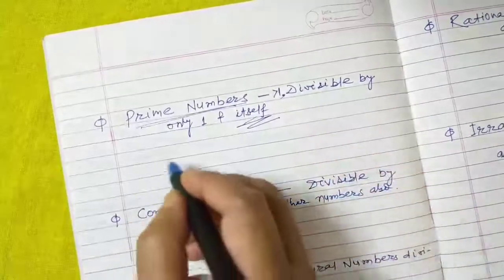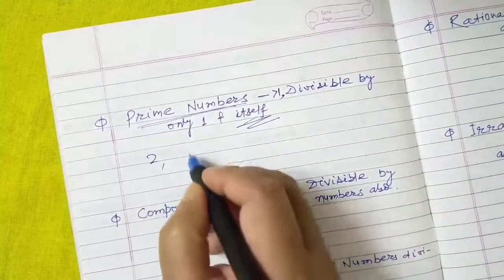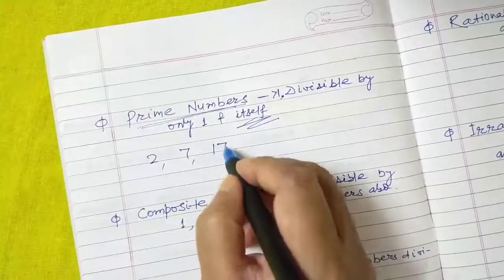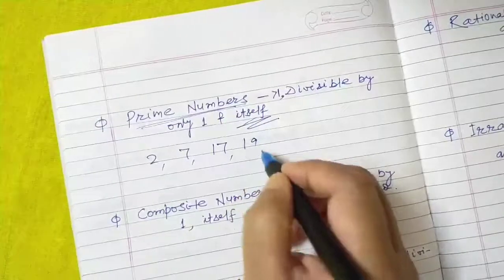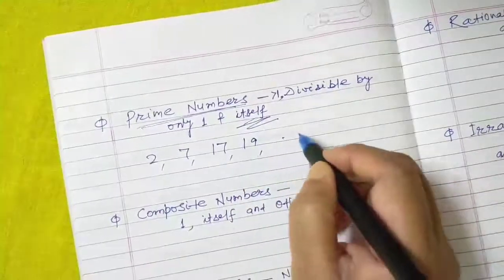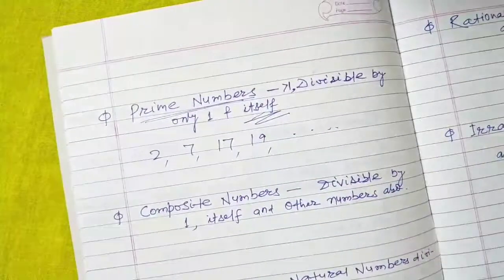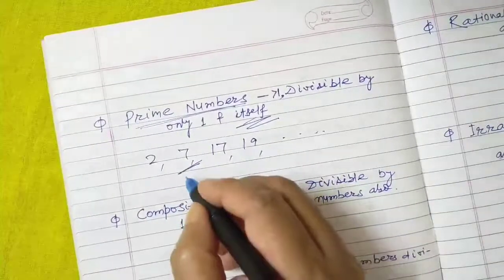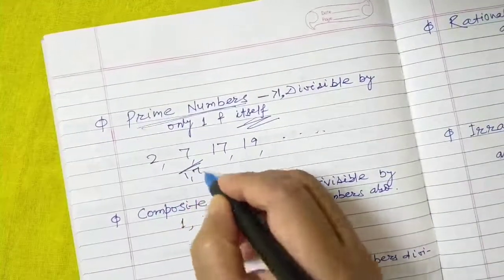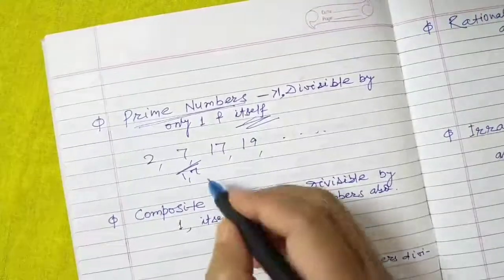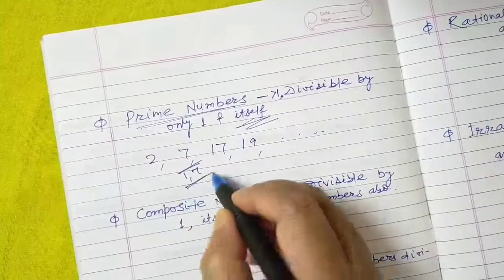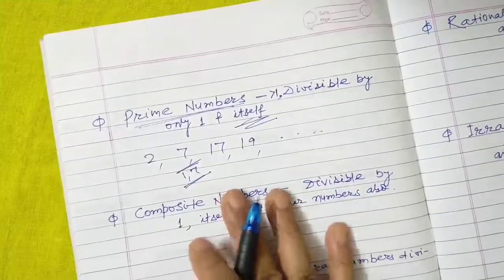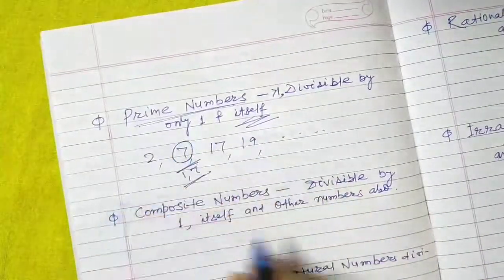For example, 2 or 7 or 17 or 19 and so on. Here let us consider 7. 7 is divisible by 1 and 7 itself. None other than 1 and 7 is divisible by. Hence, 7 is a prime number.